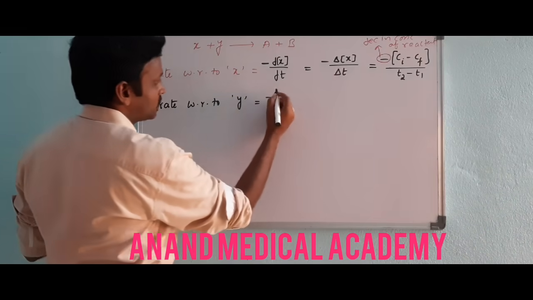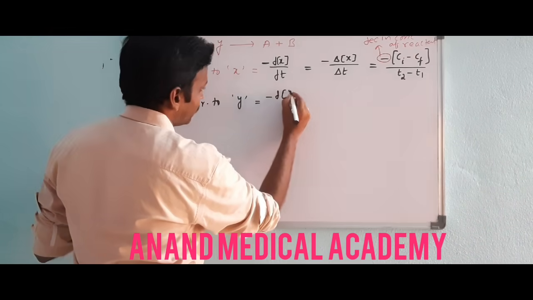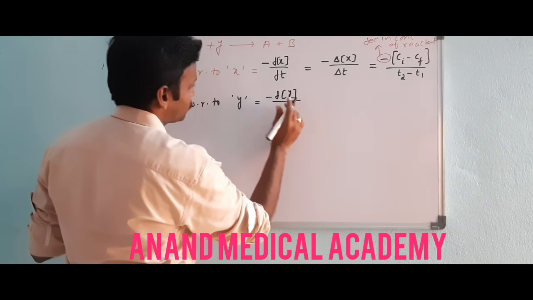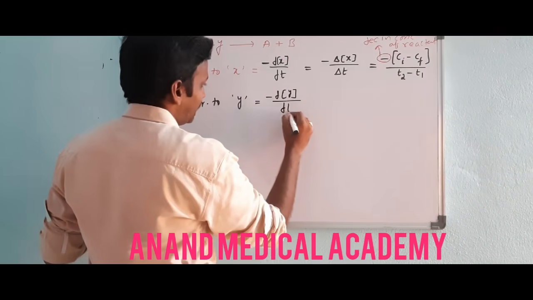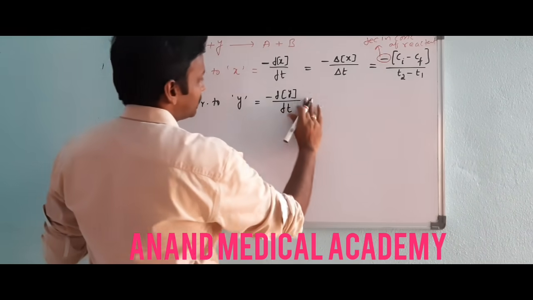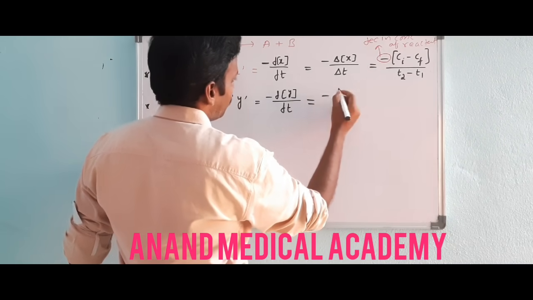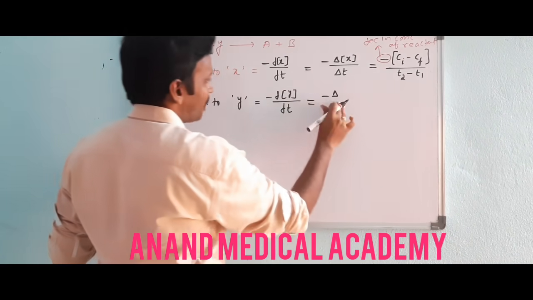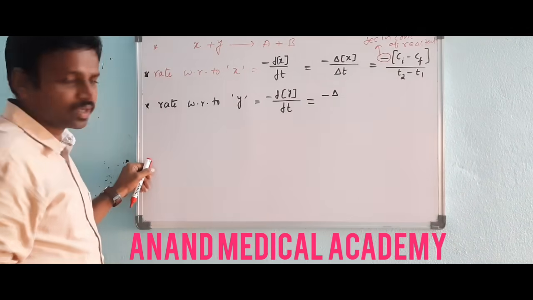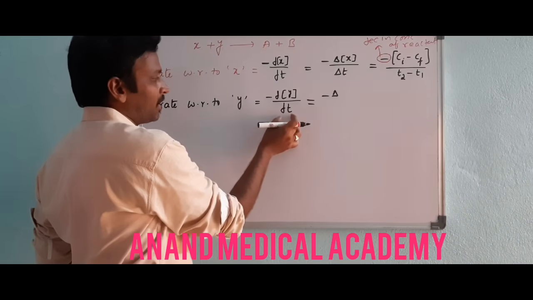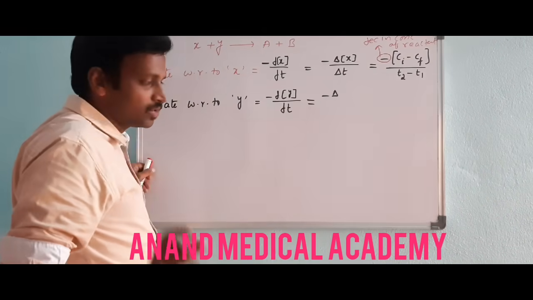So that's why I am using minus. d concentration of Y, because that is how much concentration of Y is changing, by dt. In terms of delta, it is average, and this one is at a particular instant. I will tell you the difference in numericals, don't worry.